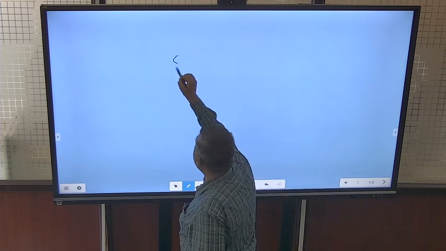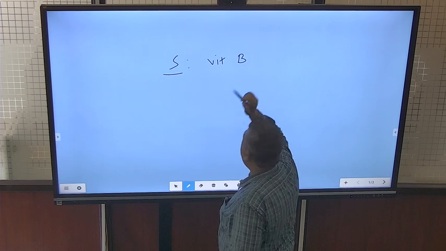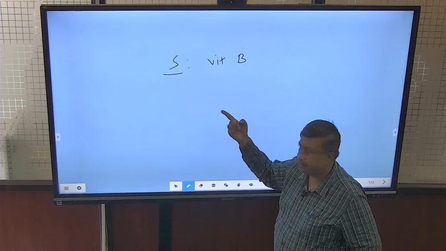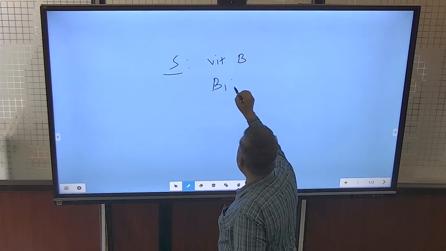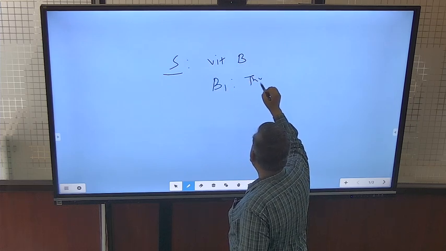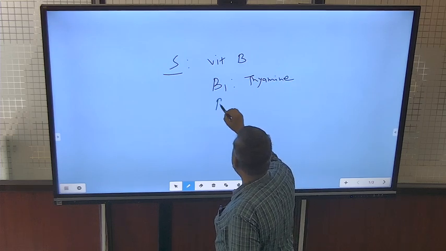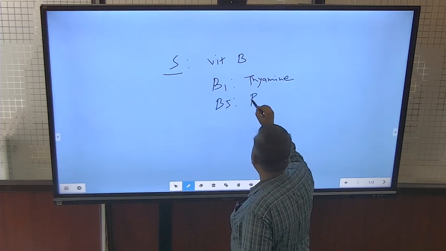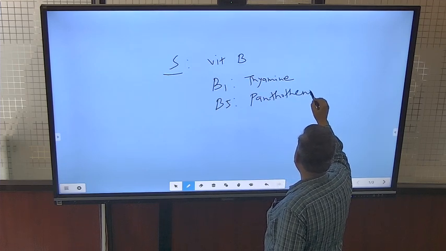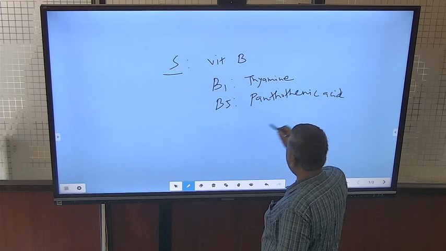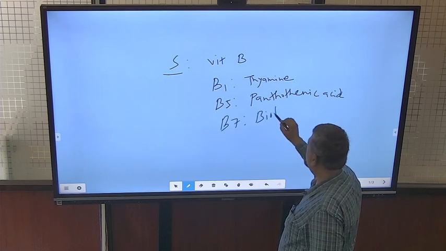Then sulfur is involved in the formation of vitamin B, and nitrogen is also involved in vitamin B. Sulfur is involved in vitamin B1, that is thiamine, in B5, that is pantothenic acid, and also in B7, that is biotin.